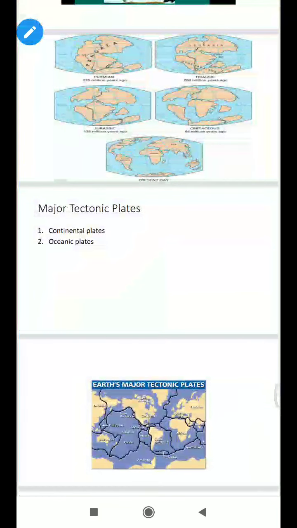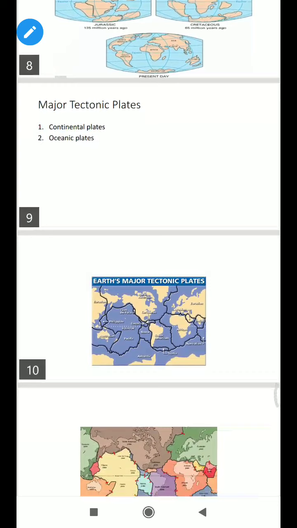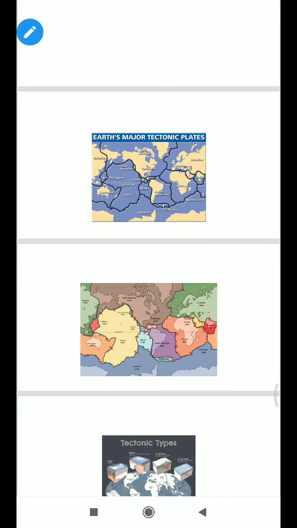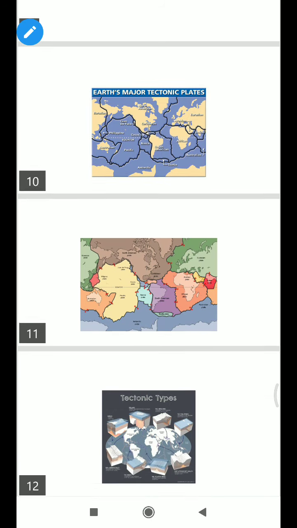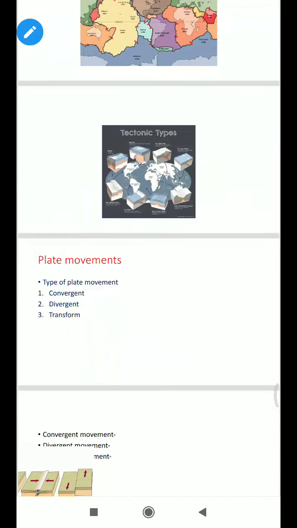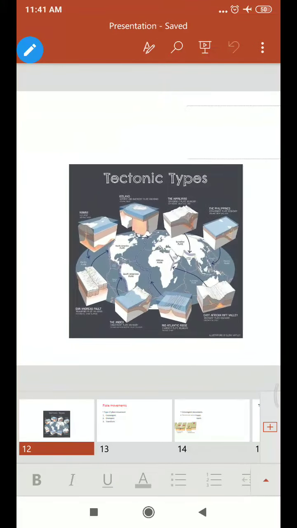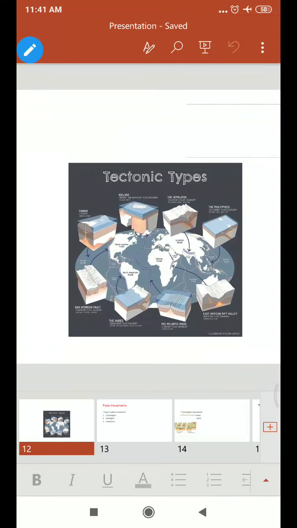Now let us discuss the types of tectonic plate. There are two types of tectonic plate, continental plate and oceanic plate. The tectonic plate which is above the continent is called the continental plate, and the plate which is below the ocean is called the oceanic plate, which are found above the mantle layer. You can see different tectonic plates drifting in different directions.